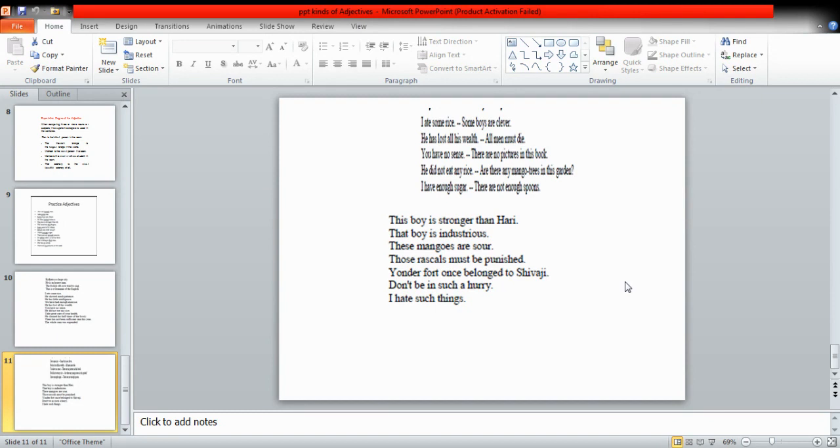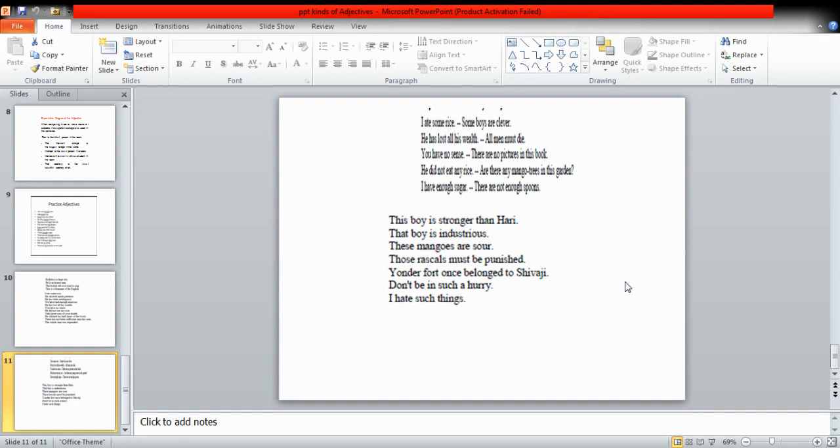Those rascals must be punished. Those will be demonstrative adjective. Yonder fort once belonged to Shivaji. Yonder means that; it is just in Old English. So yonder means that. It means that fort once belonged to Shivaji. So yonder would be a demonstrative adjective. Don't be in such a hurry. Such is again demonstrative. I hate such things, and it is again a demonstrative adjective.